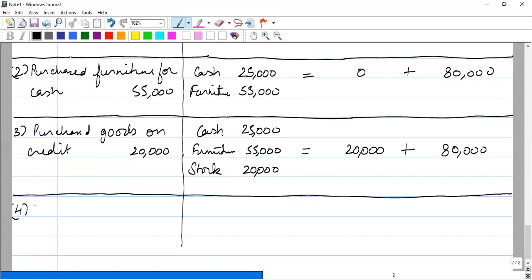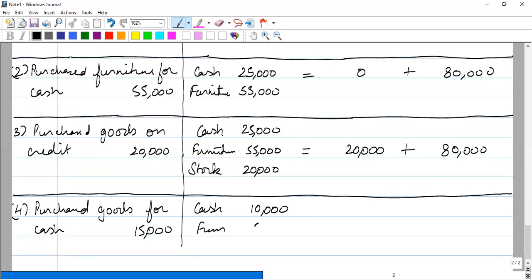Then number 4, purchased goods for cash. He purchased goods for cash rupees 15,000. Now if we purchase goods for cash 15,000, his cash will decrease. It will now become 10,000. Furniture will remain unchanged as 55,000, and he has purchased the goods. Therefore, his stock will increase by 15,000. Now it will become 35,000.